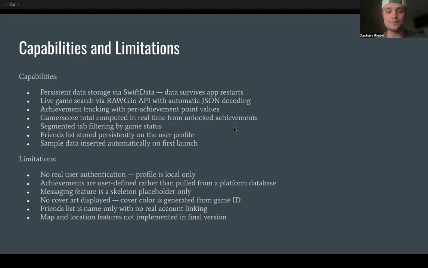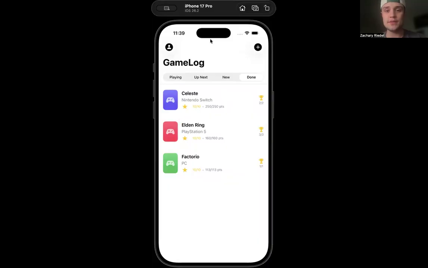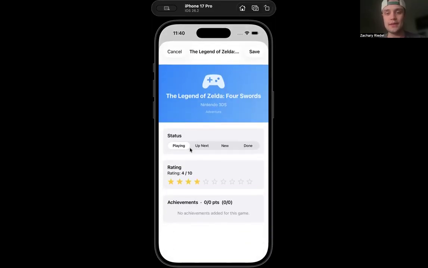So we can come here to the simulator, and we have this whole app here that has segmented tabs for playing, up next, new, and done. So we have all these games here, and you're able to click within the games, change the status of them, have your own rating for it, and then have the achievements that are listed for the game.